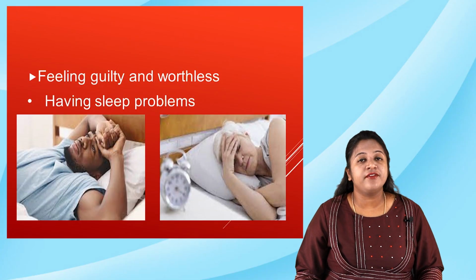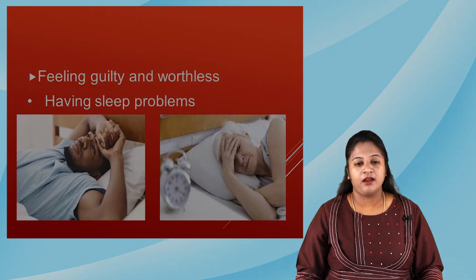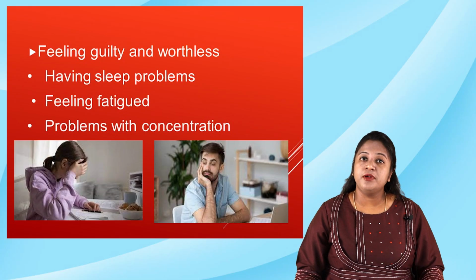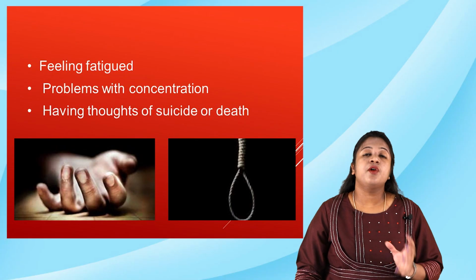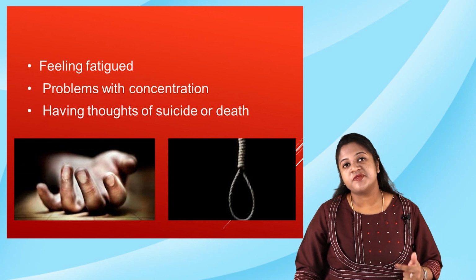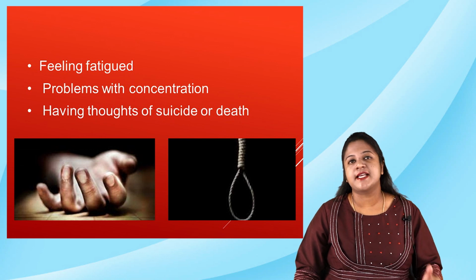He may also have sleep disturbance, it can be insomnia. He always feels tired or fatigued. He may have problems with concentration and also thoughts of suicide or death. So these are the symptoms you can note if the person is having the depressive symptoms in cyclothymia.